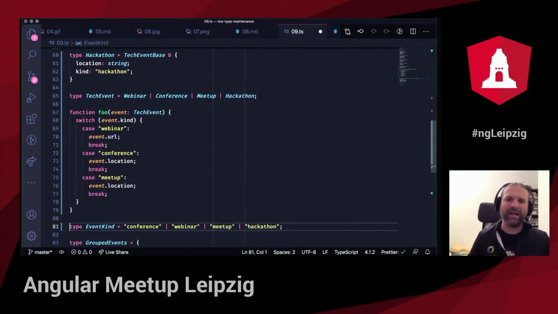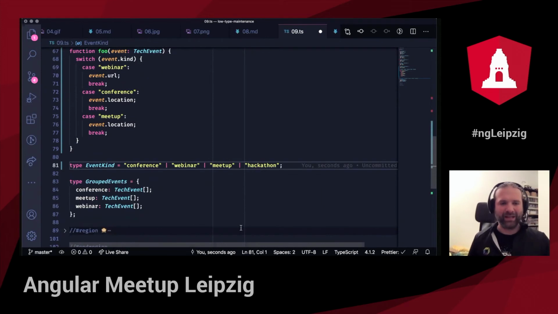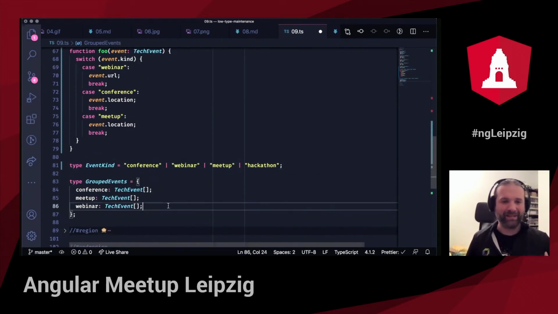But then, I'm already prone to having typos, stuff that doesn't line up. So what if this kind up there on line 62 doesn't work out with what I have here on line 81? So there's a lot of maintenance, and I have the possibilities for error. So what I could create instead is a so-called mapped type.